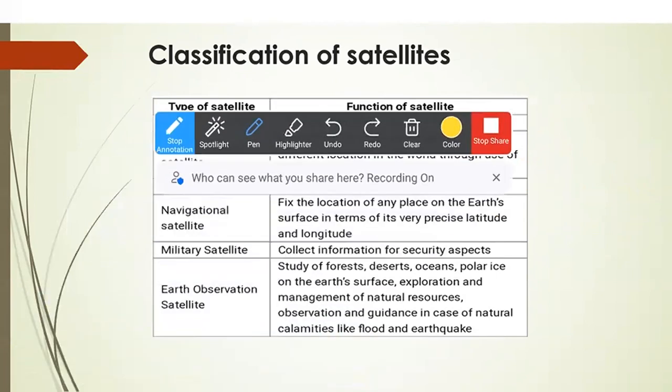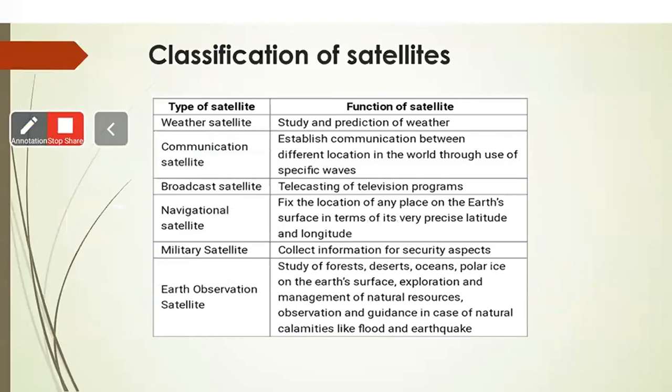Then again for Earth observation satellite, that is the IRS, and the name of the launcher is PSLV. Got it. So this also you should know, because these things can be asked for match the pairs.